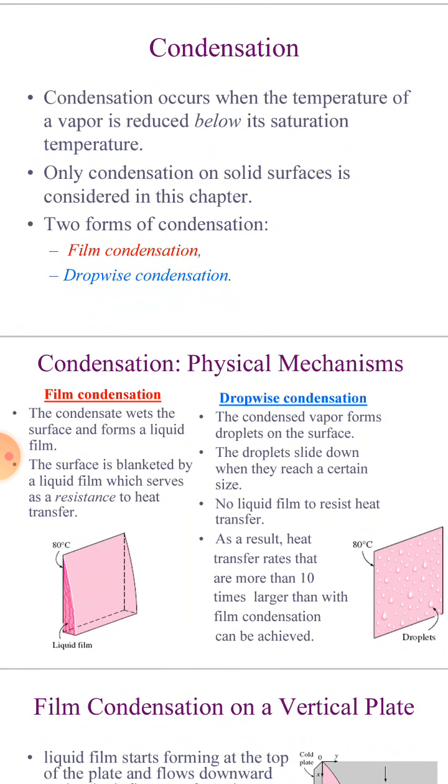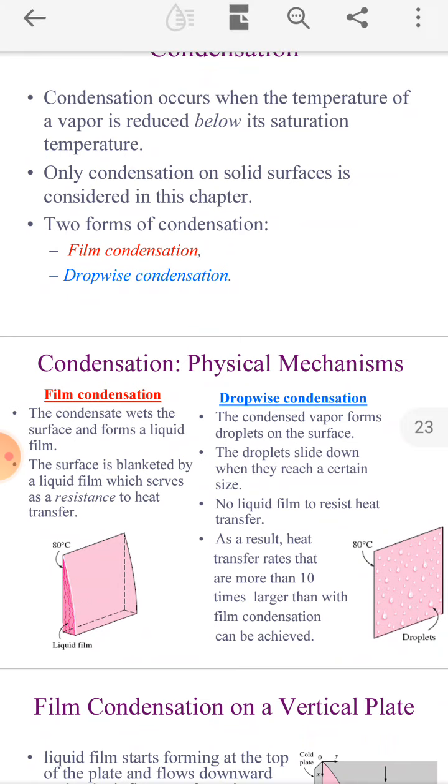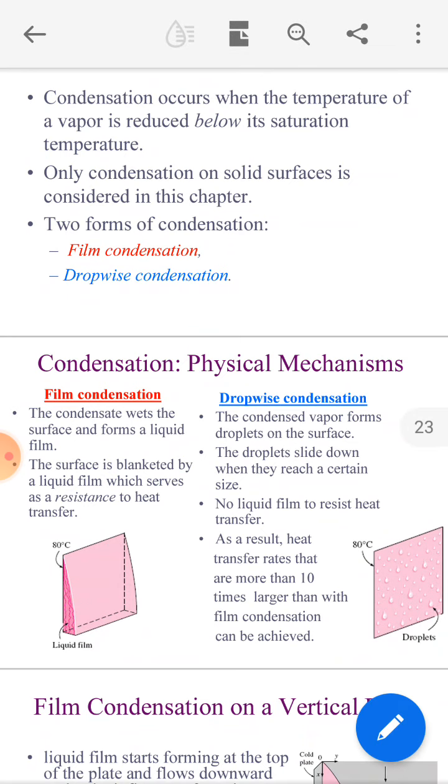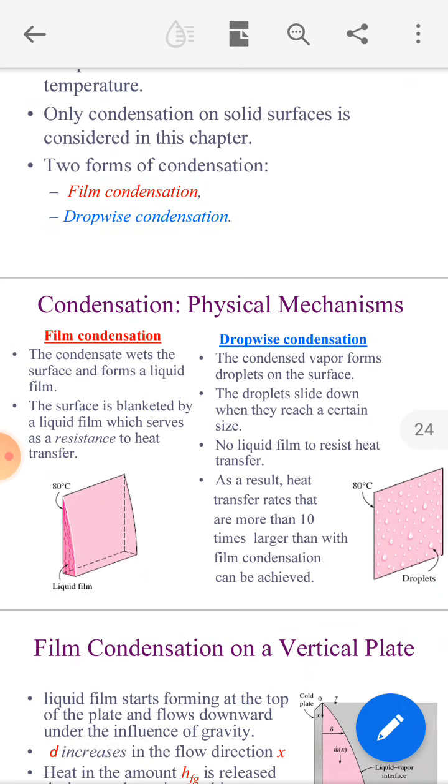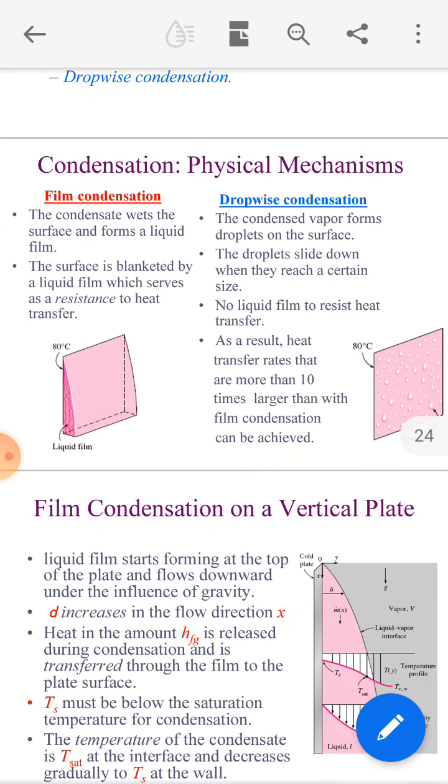Condensation occurs when the temperature of a vapor is reduced below its saturation temperature, right. Only condensation on solid surfaces is considered in this chapter. There are two forms of condensation: first, film-wise condensation, and second, drop-wise condensation. You have observed in the winter season there are drops on our surfaces, such as vehicle surfaces.